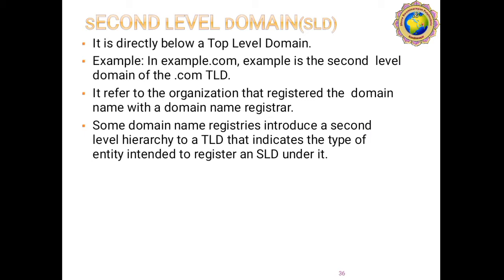So for example, in example.com, "example" is our second level domain under the .com TLD, which means top level domain. Here the example is our second level domain, and .com is our domain extension. It refers to the organization that registered the domain name with a domain name registrar.